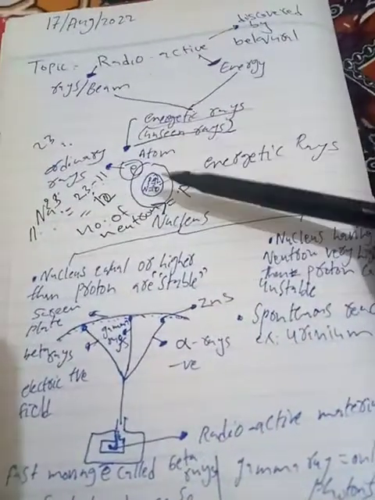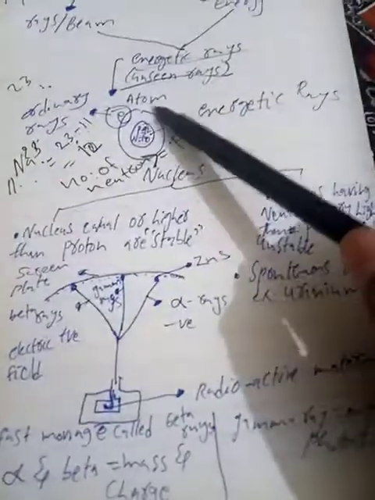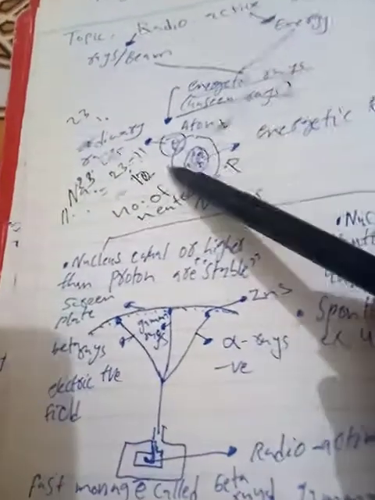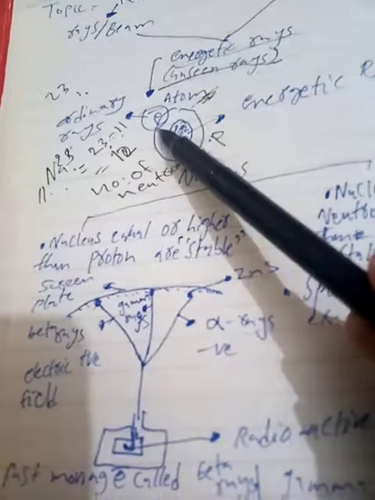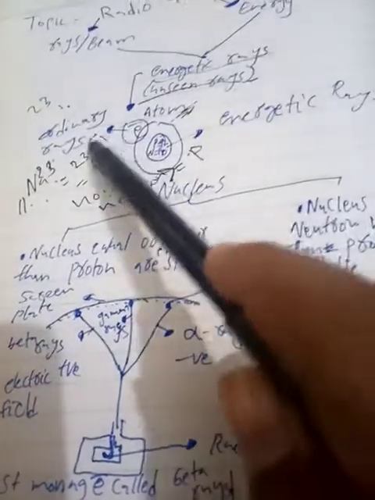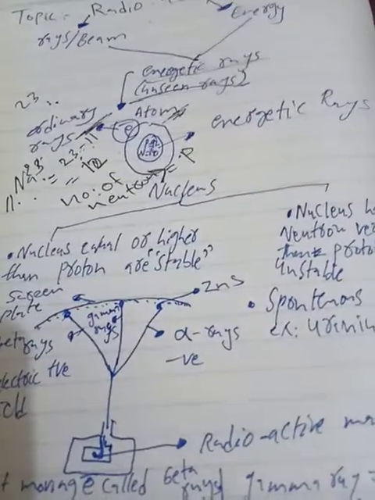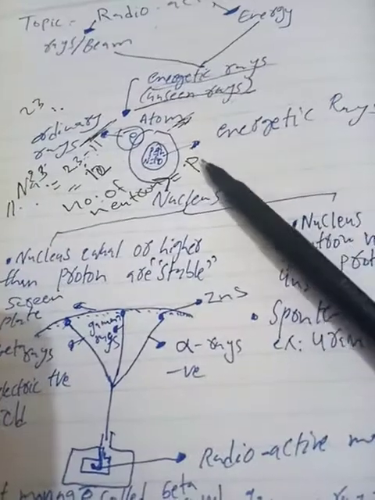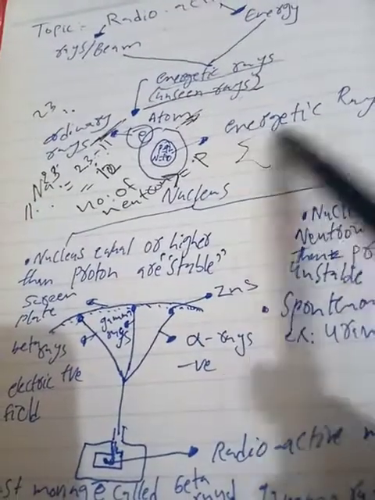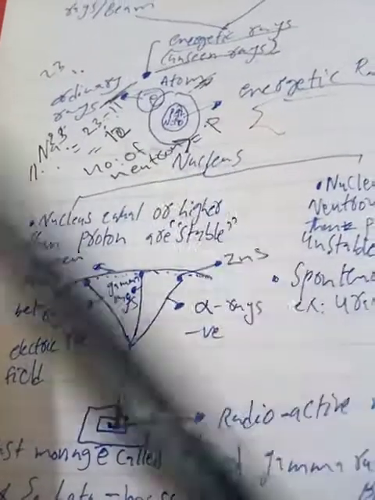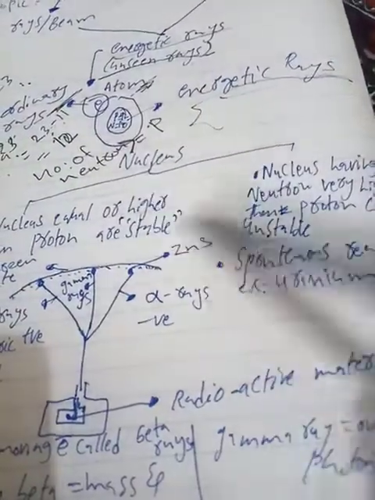These rays are released from the nucleus of an atom. So here we have an atom. If there is a change in the electrons, it will be called a chemical change, and the rays released will be ordinary rays. And if there is a change in the nucleus, it will be called a nuclear reaction, and the rays emitted from the nucleus will be called energetic rays. So here are the types of nucleus. The first type is the stable nucleus, and the other one is the unstable nucleus.